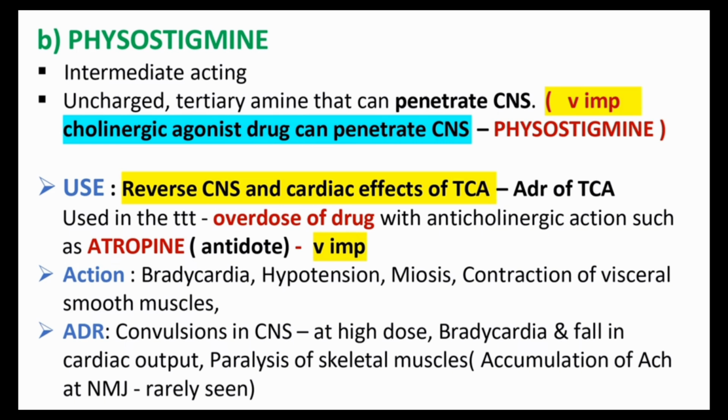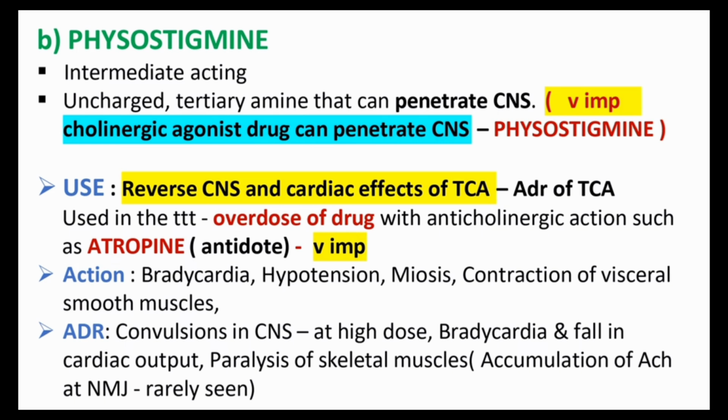Okay. The next use of physostigmine is for overdose. For physostigmine overdose, we can use atropine. That means atropine is the antidote for physostigmine. The next topic is the action of physostigmine.